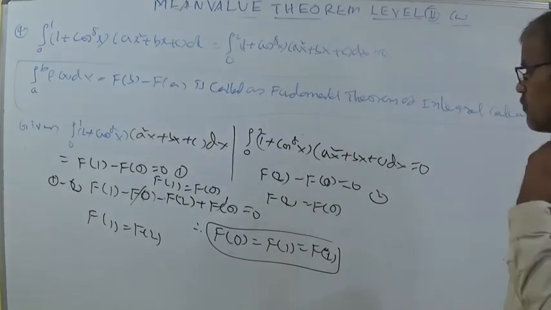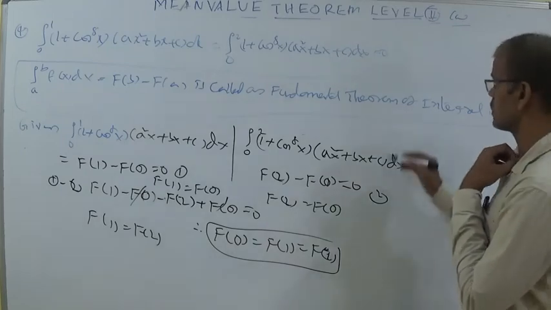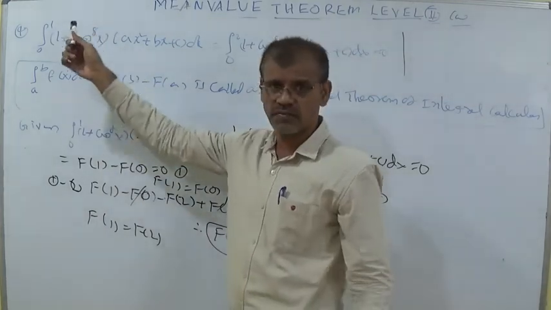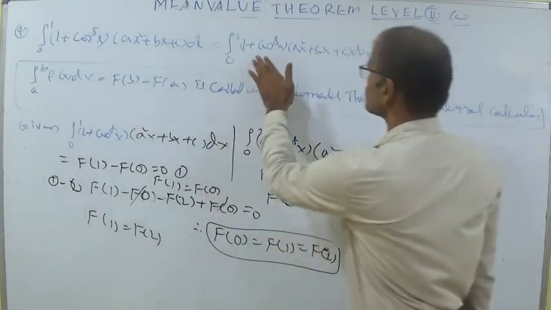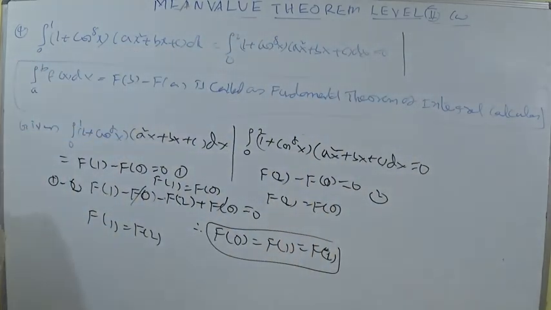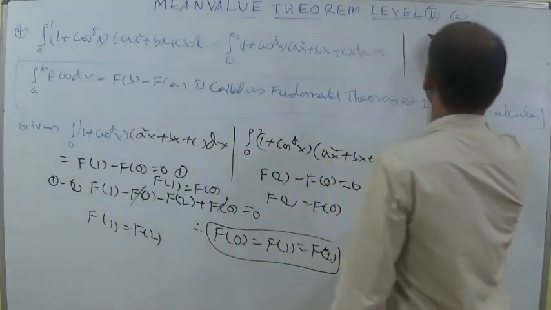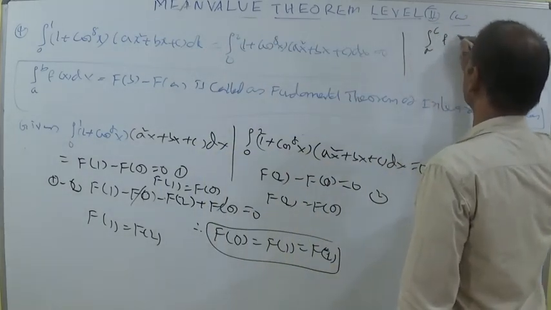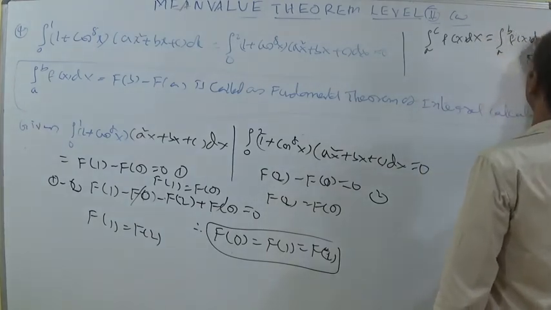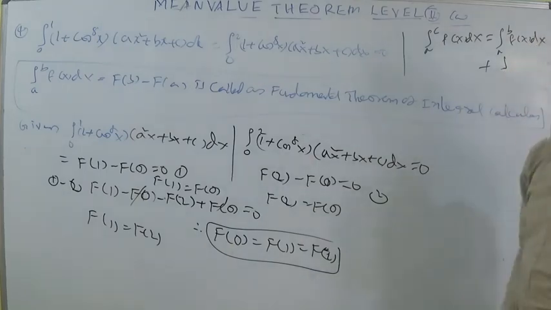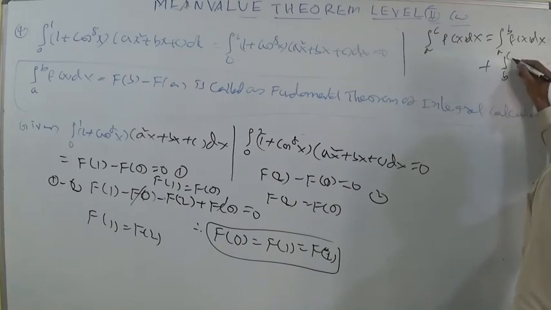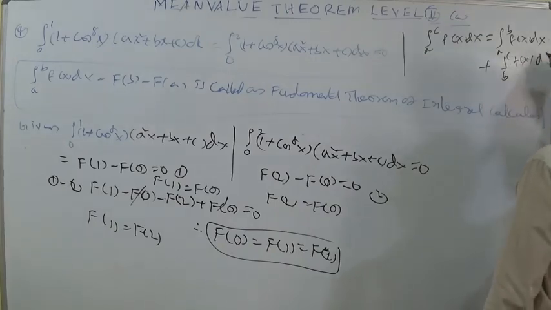Whenever f of 0 is equal to f of 1 is equal to f of 2, all are the same, you can say that for this one, a value exists between 0 and 1, and for this one, a value exists between 0 and 2. But according to integral calculus, one formula I am writing: integral a to c f of x dx is equal to integral a to b f of x dx plus integral b to c f of x dx.